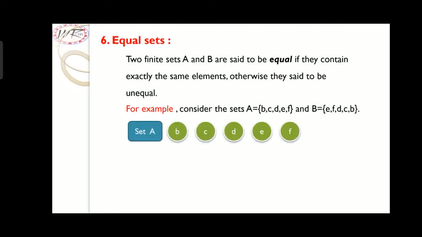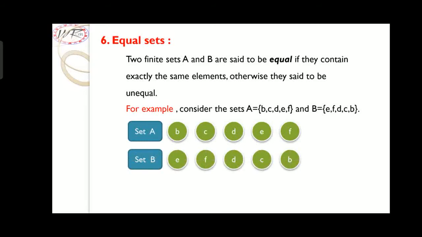Let us take the elements of set A and elements of set B. Now let us check the elements of set A and set B. In set A and set B, the element B is common.